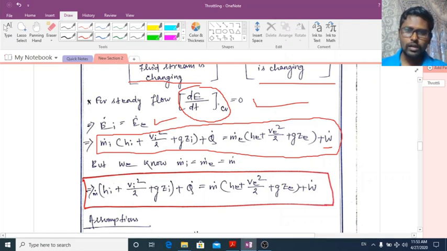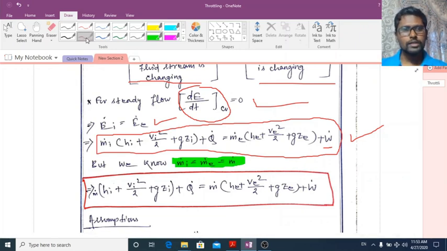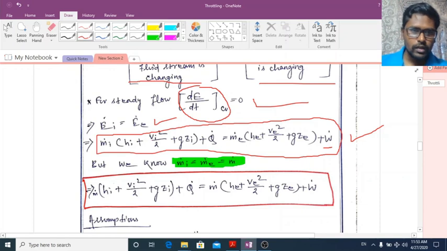This equation is called the steady flow energy equation. What do we know? m dot I is equal to m dot E is equal to m dot, as it is a steady flow device.